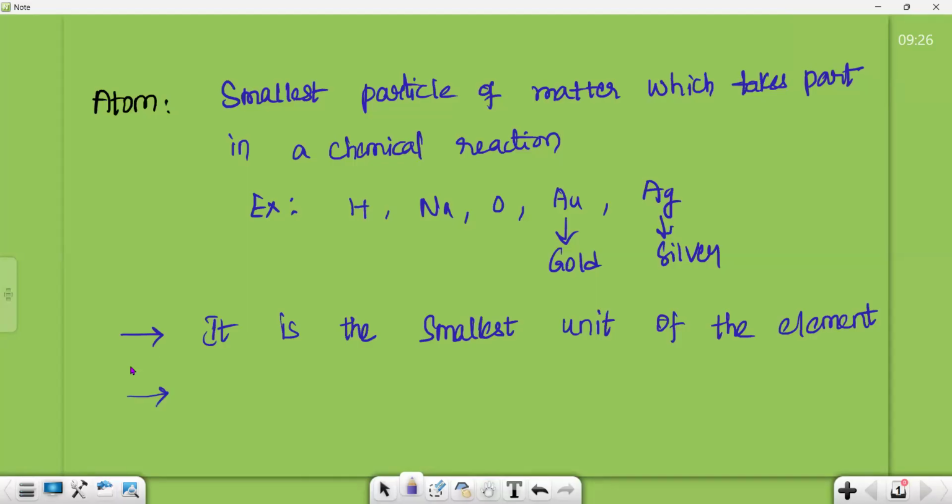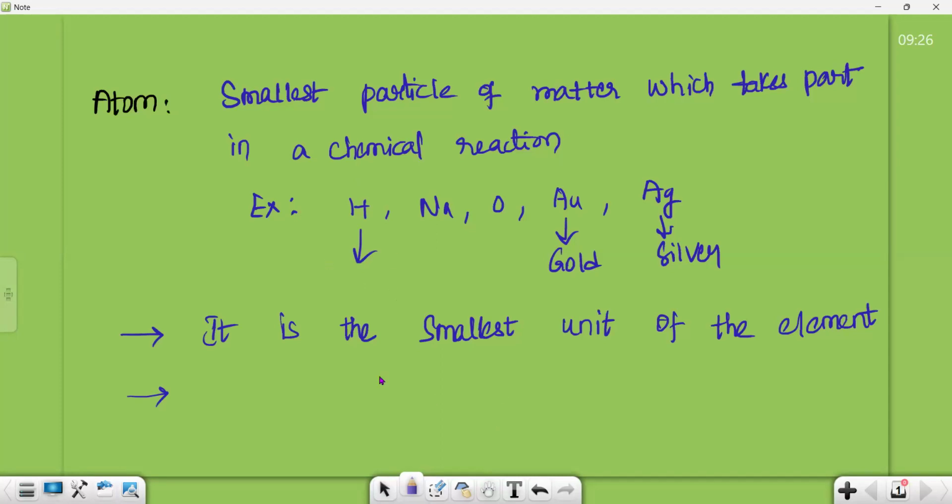Atom may exist freely, like it can exist as hydrogen, or it may exist in combination, like hydrogen can combine with oxygen to form water. It can combine with chlorine to form hydrochloric acid.